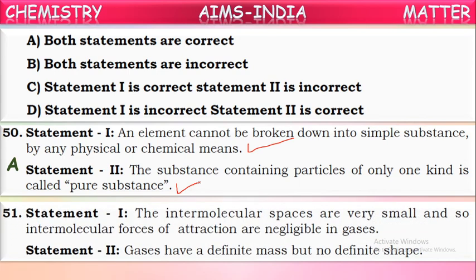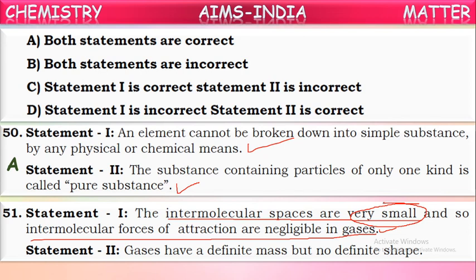Next, the intermolecular spaces are very small and so intermolecular forces of attraction are negligible in gases. Of course, intermolecular forces are negligible in gases. This is correct. But at the starting, they have given one more: intermolecular spaces are very small in case of gases. Is it true? No. Intermolecular spaces are very high in case of gases. Molecules are very far away from each other. Intermolecular spaces are much greater in case of gases. They have much distance between them. So, totally we can say this statement is incorrect.